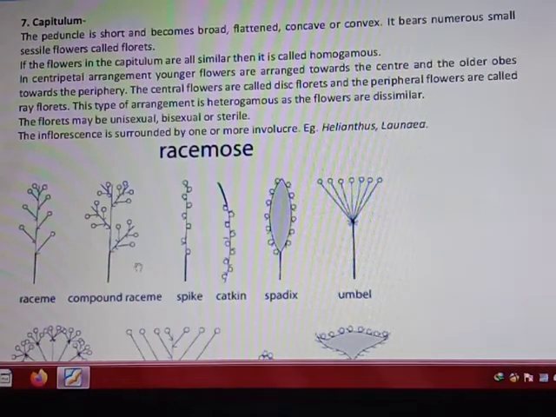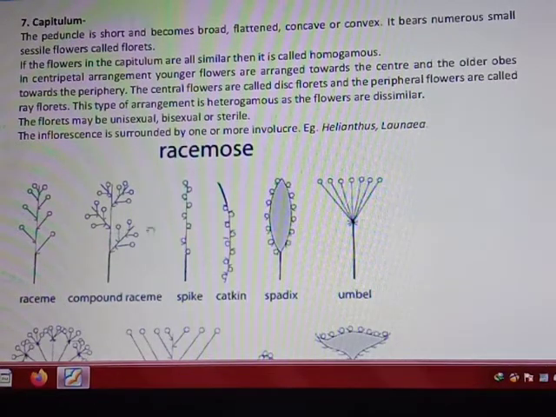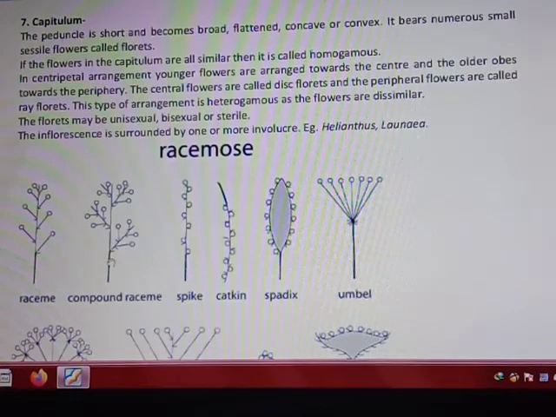Students, we skip this point. It is also related to the raceme. This is a simple raceme. This is a compound raceme. Compound means when there are more racemes present at a time. You can see here it is only one raceme. Now in case of a compound raceme, it is one raceme, two racemes, three, four. Means that when so many racemes are present on one main axis, it is known as a compound raceme.